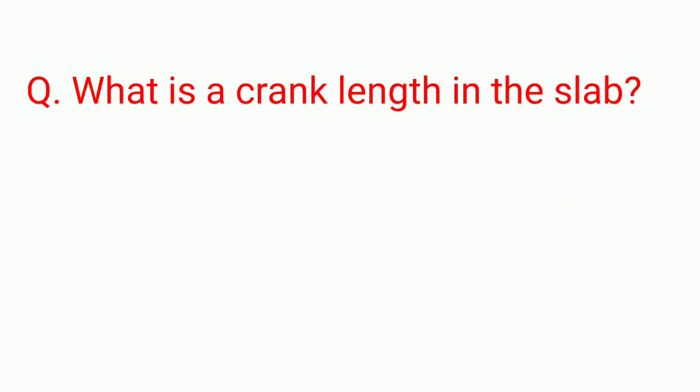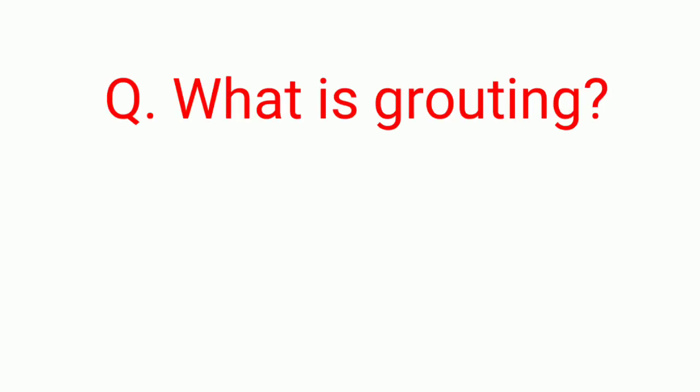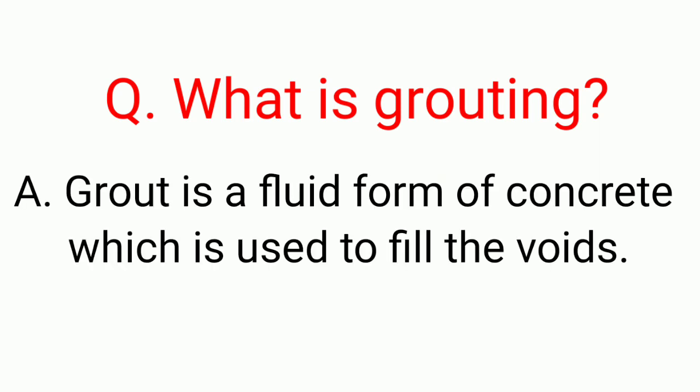What is the crank length in the slab? The crank length in slab is 0.42 times d, where d is the depth of slab minus top cover minus bottom cover. What is grouting? Grouting is a fluid form of concrete which is used to fill the voids.